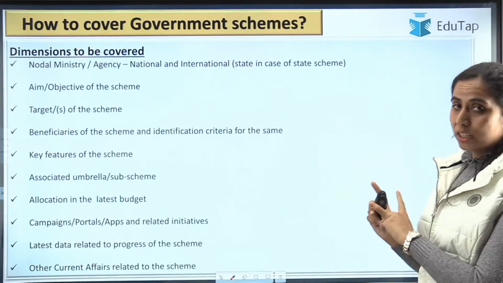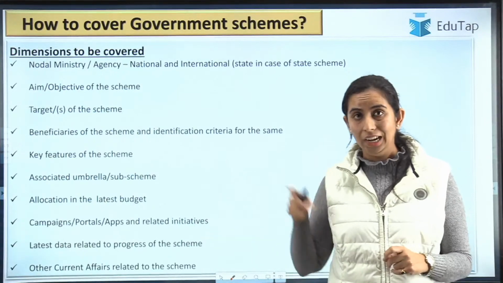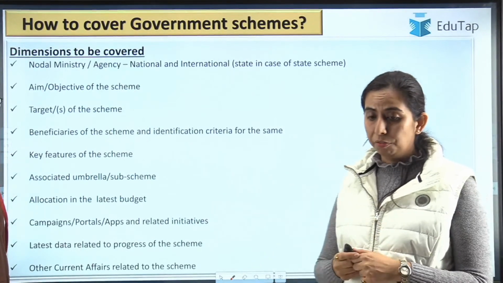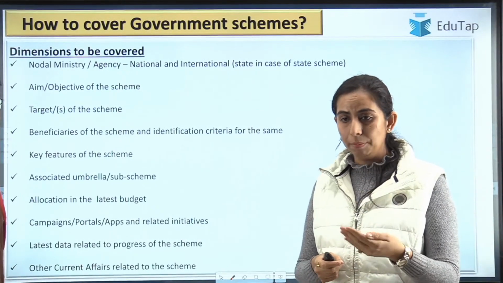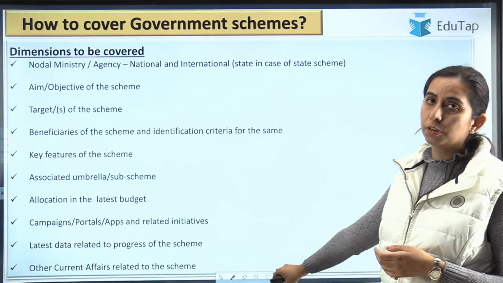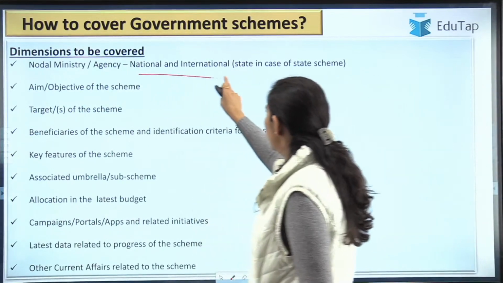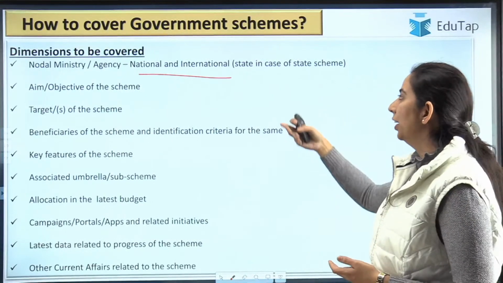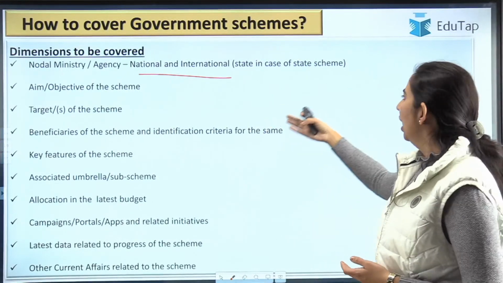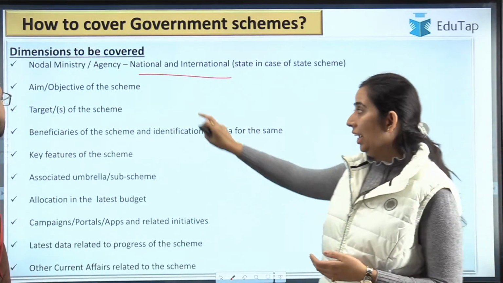So guys, dimensions. We have listed the dimensions. We have actually researched, sir and I and our team, working on the analysis of the paper and the trend of the examination, and we have filtered these dimensions for you. These are the nodal ministry or agency of the scheme involved in the implementation. It can be national as well as international, and states, and NABARD specifically. Then aim or objective.